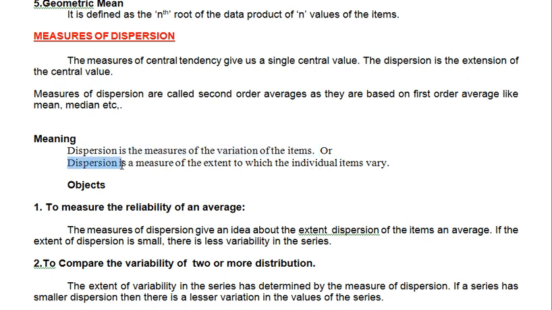Otherwise, measures of dispersion is a measure of the extent to which the individual items vary. So as I said, both have the same meaning. Any one of them you can use in the exam. Otherwise, simply you can write it like this: measures of dispersion is a study of how the items or variables vary within the items or within the variables. That is the study of measures of dispersion. I hope the concept is clear to each one of you, right?